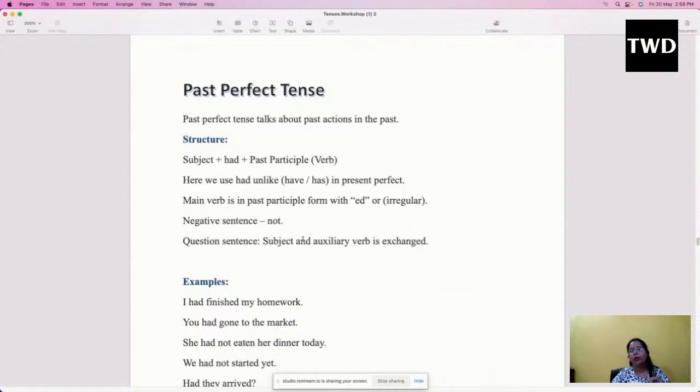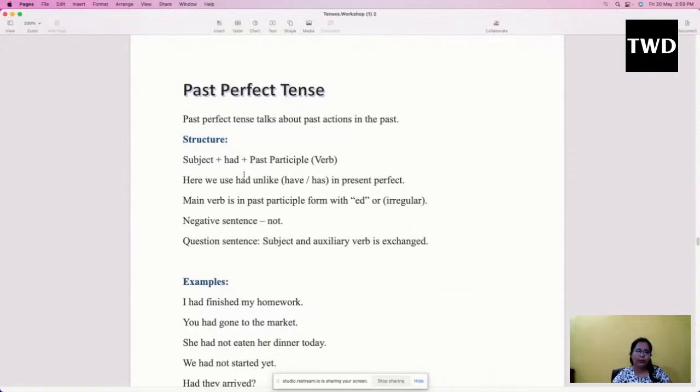In case you want to talk about only one incident, in that case it is better if you use past simple. Yes, but if you are using two actions which happen together, but none of the actions can happen together, one of the actions will happen first and the other one will take place later, so that's why we use past perfect tense. So what would be the structure of the sentence?